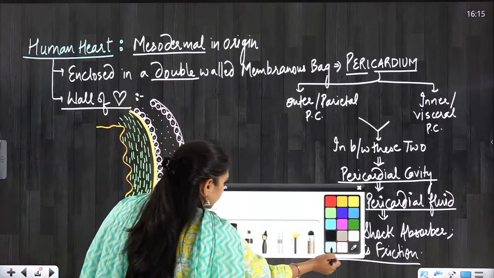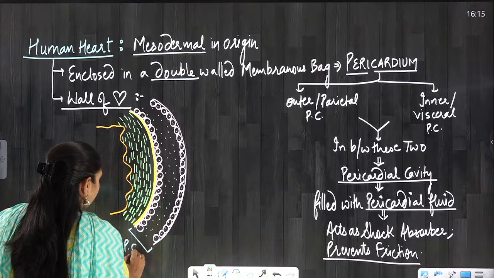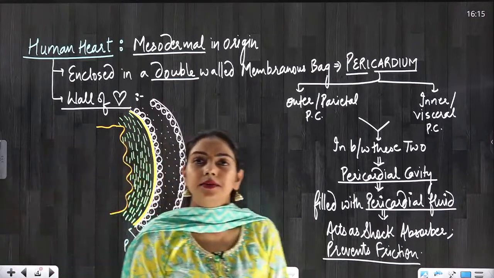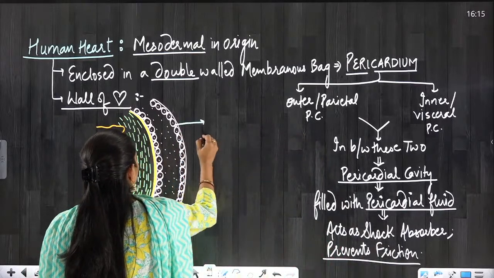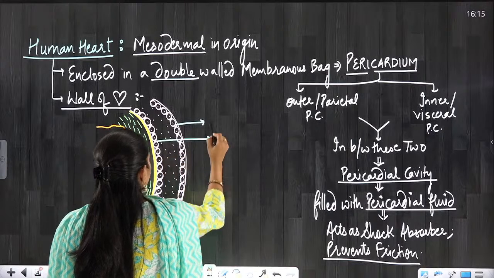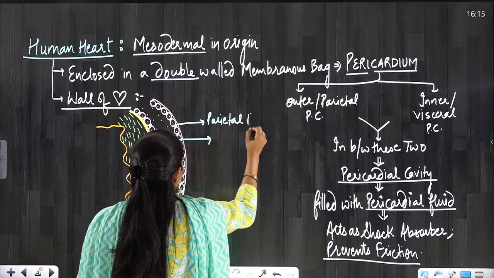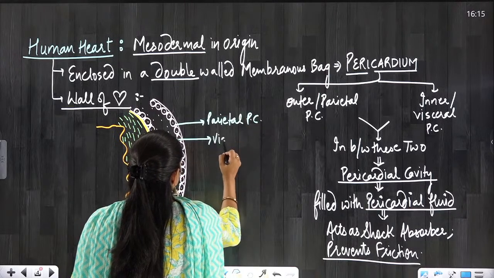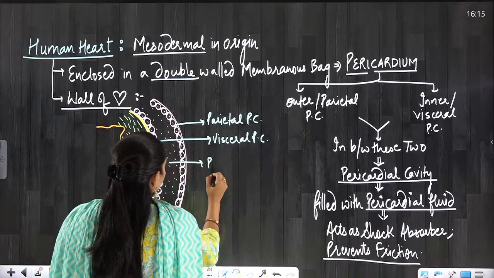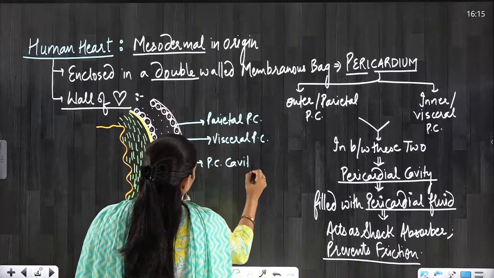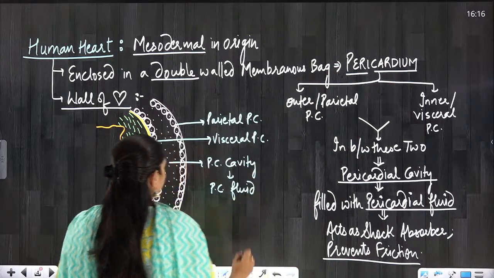You can see here, this is the outer one and this is the inner one. This is the parietal pericardium and this is the visceral pericardium, and in between you can see the pericardial cavity in which you can see the pericardial fluid. So I hope this is clear.